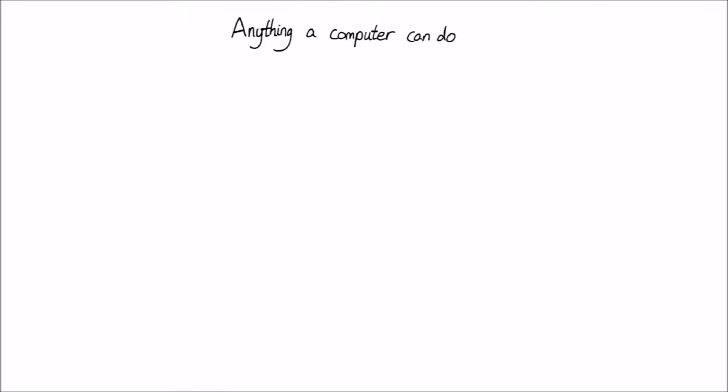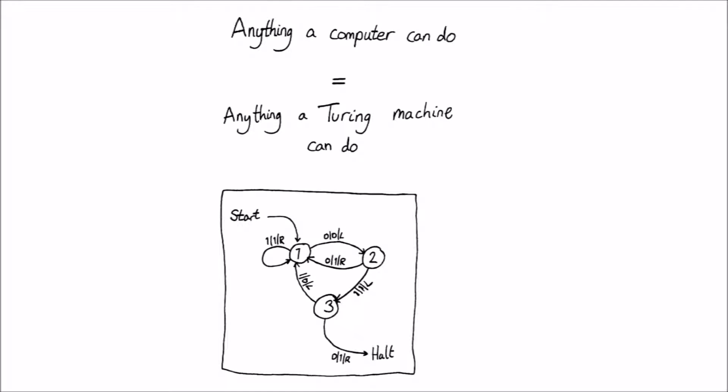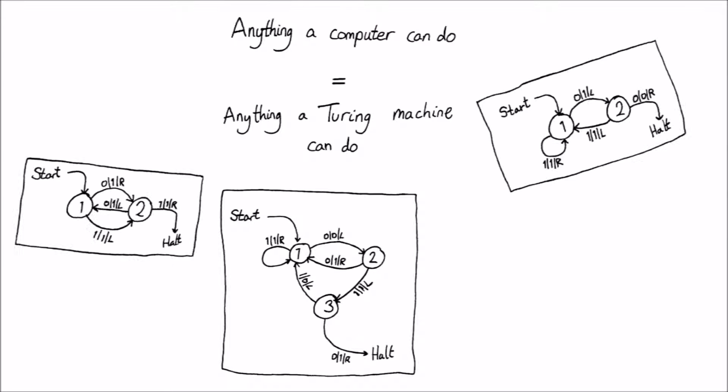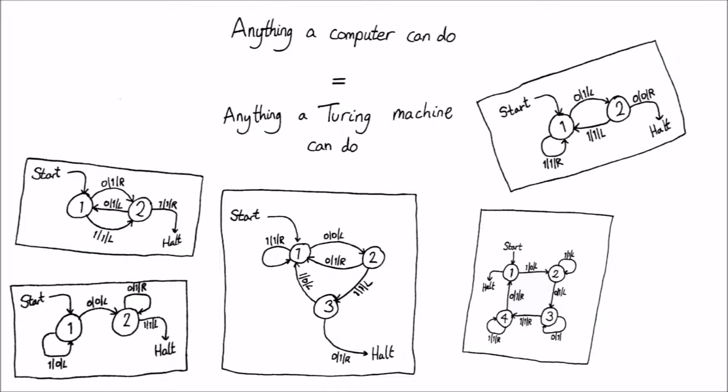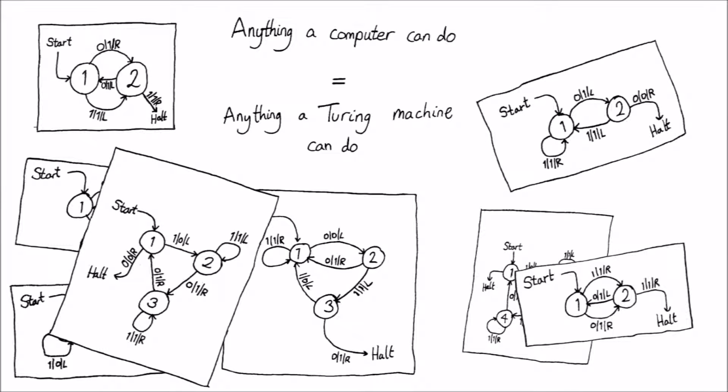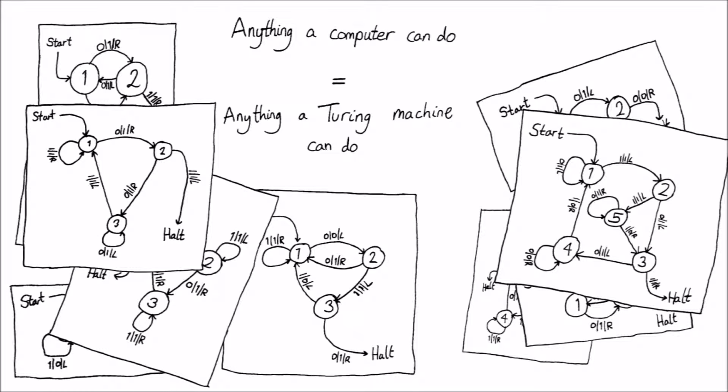Turing machines allow for the idea of anything a computer can do to be given a formal definition, as Turing machines themselves have a formal definition. This is that a problem can be solved by a computer if and only if there is a Turing machine with fixed inner workings and finite number of states, which can be given a tape with the input in a suitable format, and halt with the tape containing an output in a suitable format. Now we can come back to the original question. Is there anything that a Turing machine cannot do?